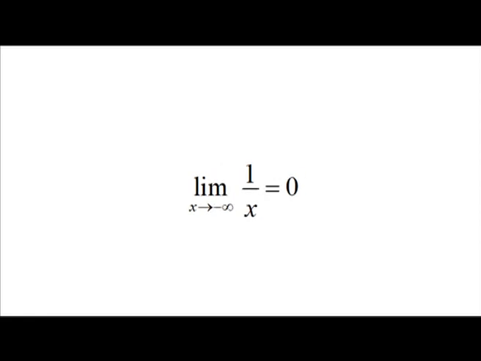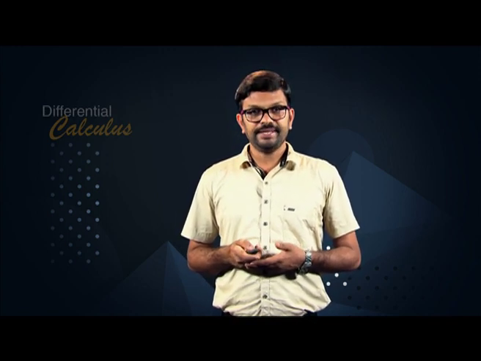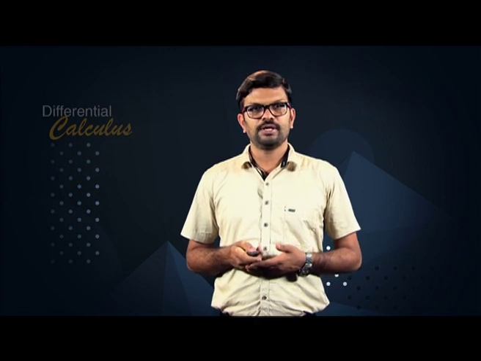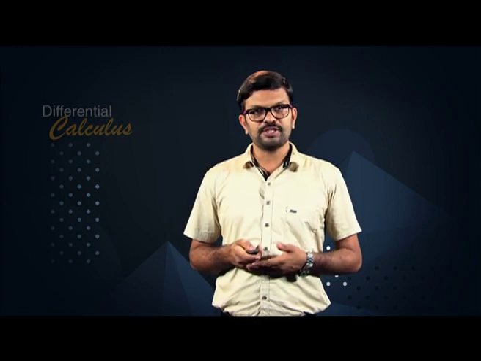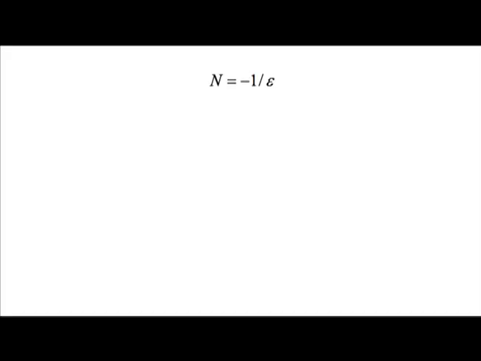We now show that limit x going to minus infinity 1 by x is also equal to 0. Let epsilon greater than 0 be given. We must find a number n such that for all x, modulus of 1 by x minus 0, that is modulus of 1 by x, is less than epsilon if x is less than n. As epsilon is a positive number, 1 by epsilon is also positive. Hence, minus 1 by epsilon is a negative number. We let n is equal to minus 1 by epsilon.